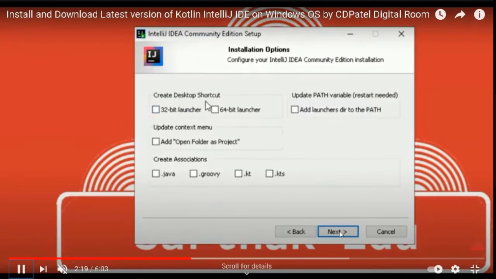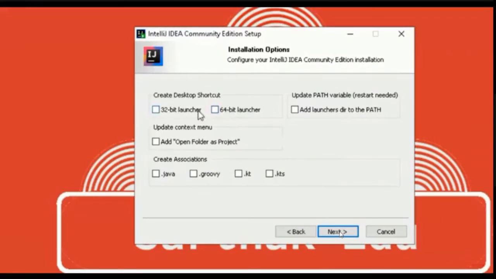See the steps here. As per my operating system, I am going to select 64-bit. You may check as per your need. This is on your desktop, or this is on your operating system. You may select it like this. Here I am going to update my path variable, and the 64-bit launcher also.